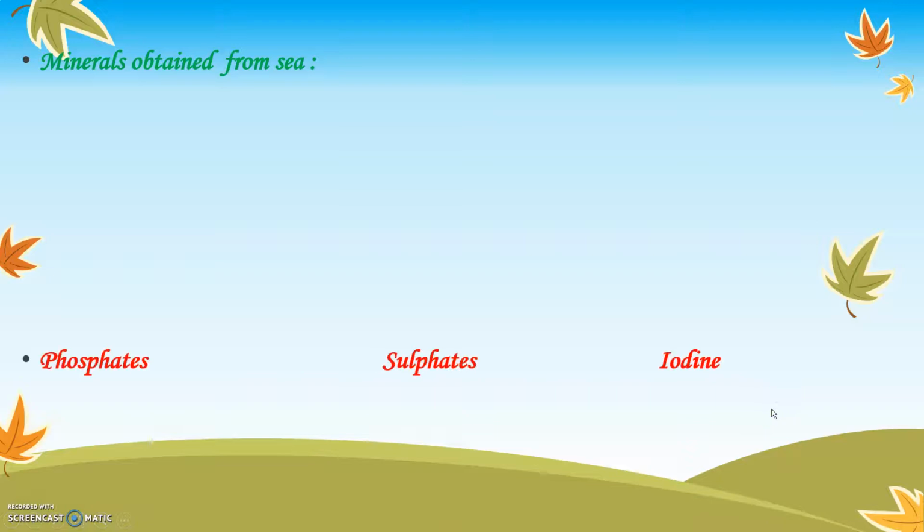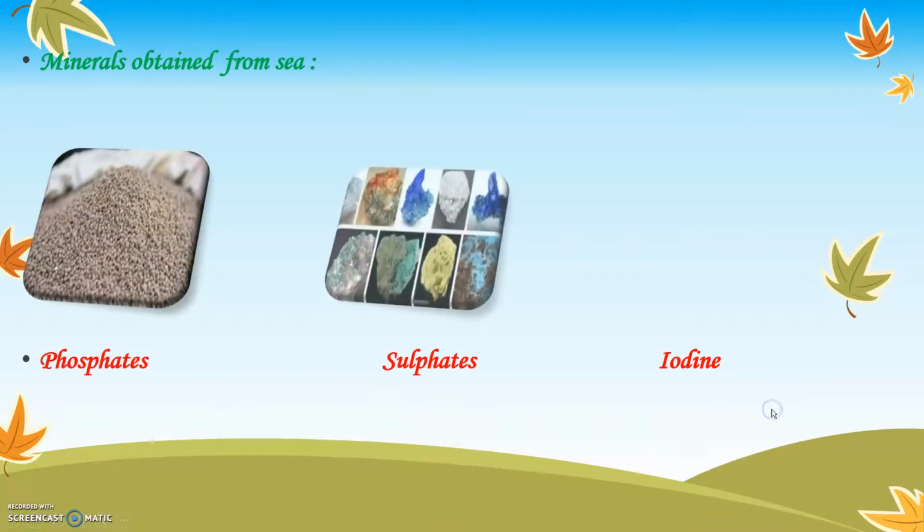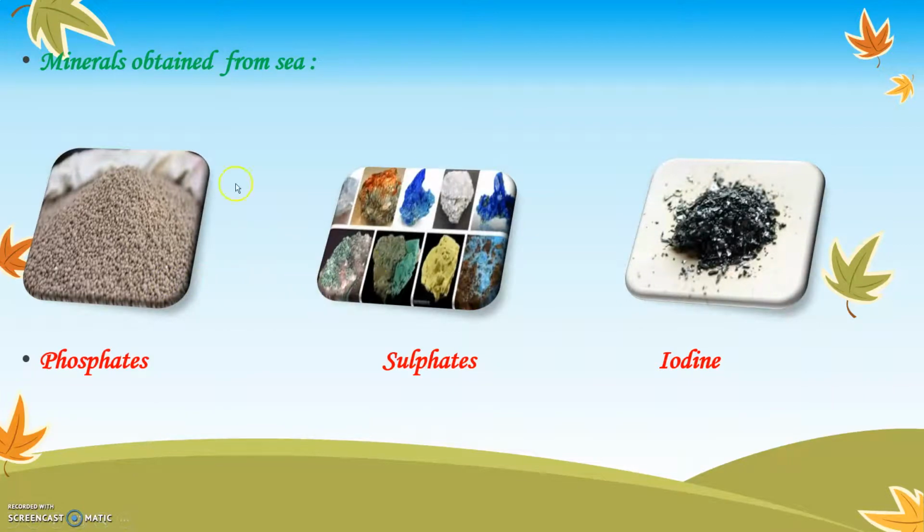Minerals obtained from the sea are phosphates, sulfates and iodine. These are used for various purposes in our day-to-day life. For example, phosphates are used as fertilizers for plants. Similarly, sulfates are used in detergents when we wash clothes or utensils. That chemical contains some amount of sulfates. Iodine is also useful for us, and it is used in different types of medicines. So these minerals are obtained from the ocean or from the sea.